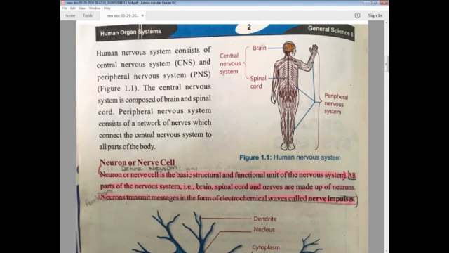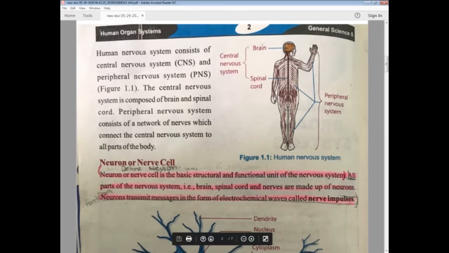And in peripheral nervous system, what happens? It consists of a network of nerves. You can see there are so many nerves in our body which are related to our brain. If I give you the example of sciatica, the nerve is present right over here where my cursor is, and it gives all stimuli to our brain through CNS, and then the body reacts accordingly.